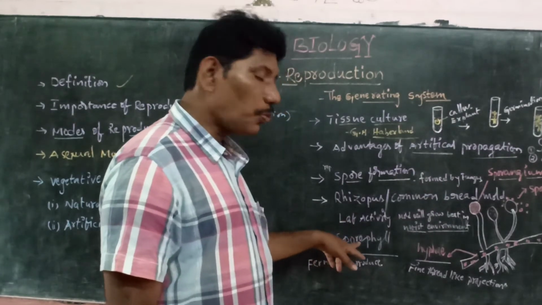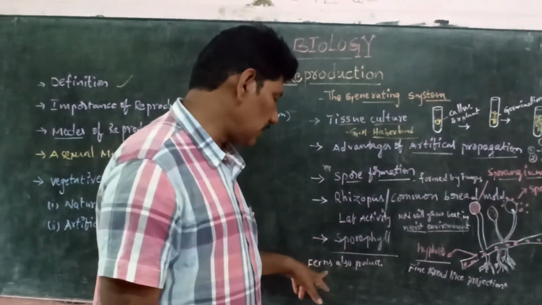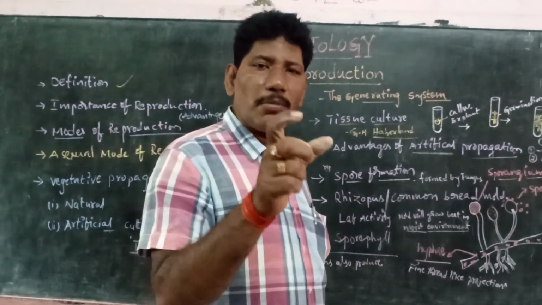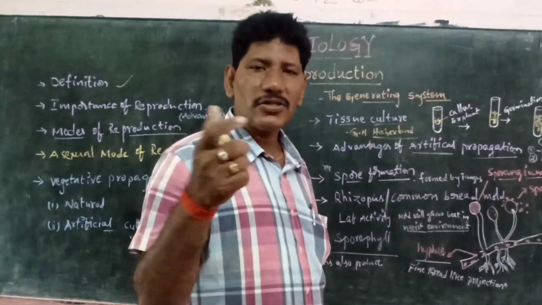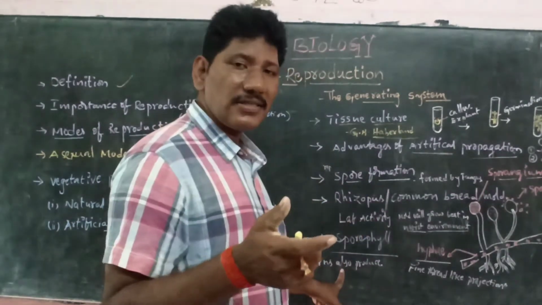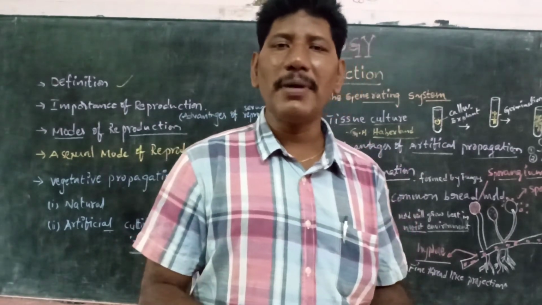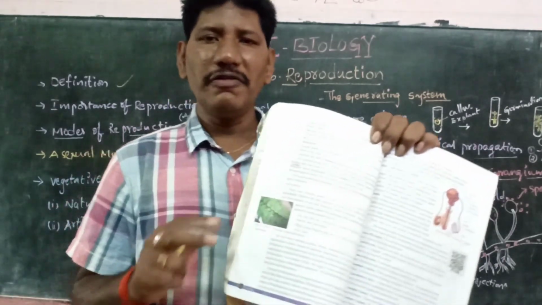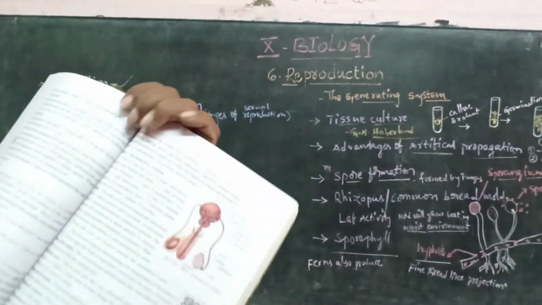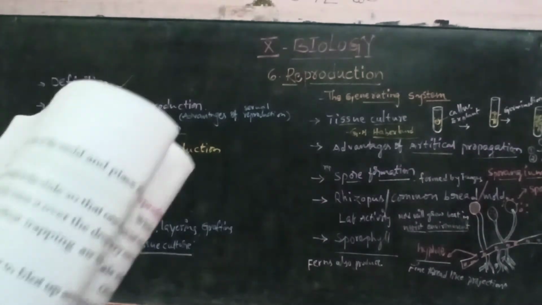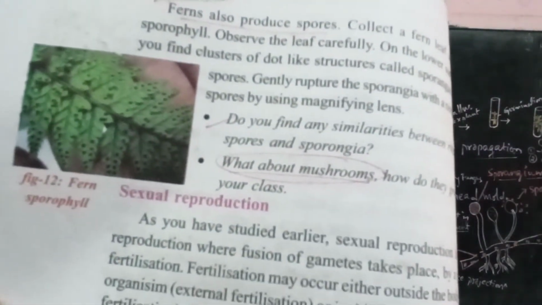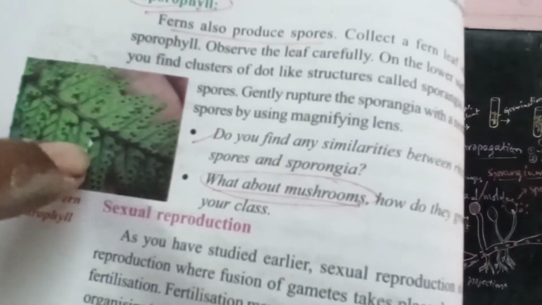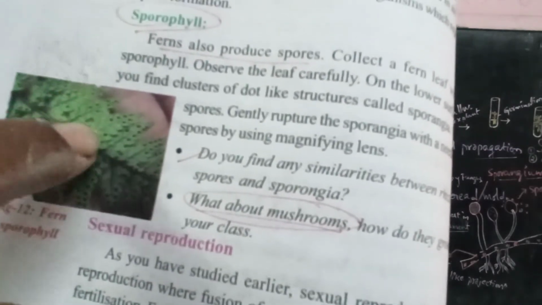So spores are nothing but the reproductive agents represented by fungi. See, sporophylls are also produced in fern plants. I mean spores are formed not only by fungus but also by fern plants. When we observe fern plant leaves, the black dark-colored structures that we notice are called sporophylls. See children, the blackish dot-like structures on ferns produce spores. So this is called a sporophyll.